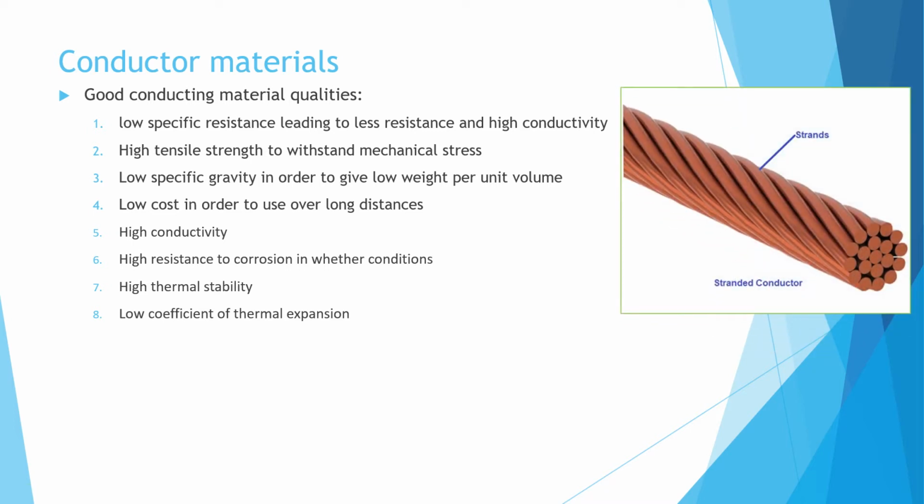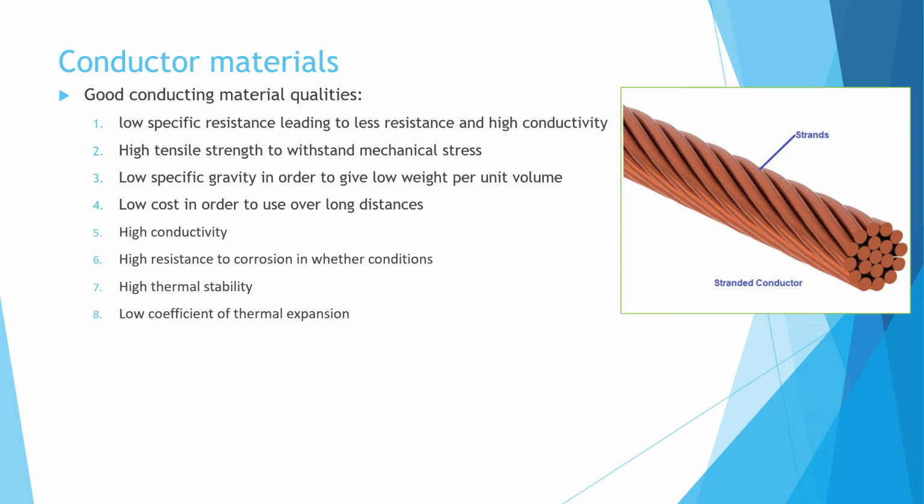The best conducting material is copper, as it has all these 8 qualities, but it has only one disadvantage, that the cost is very high. The cost of copper is very high, and that's why it cannot be used for very long transmission lines. So we'll prefer aluminum, that we'll see in our coming slides.